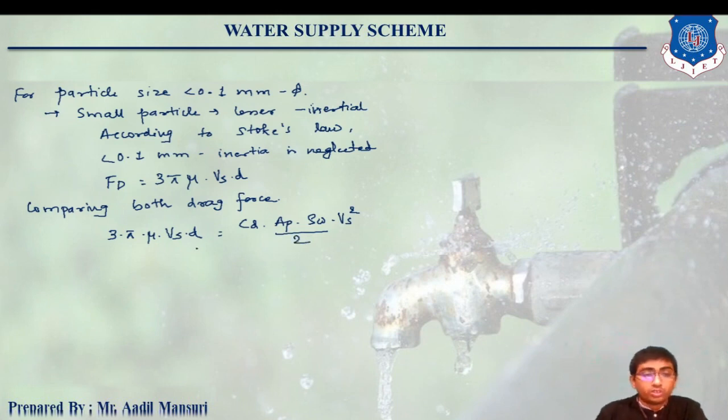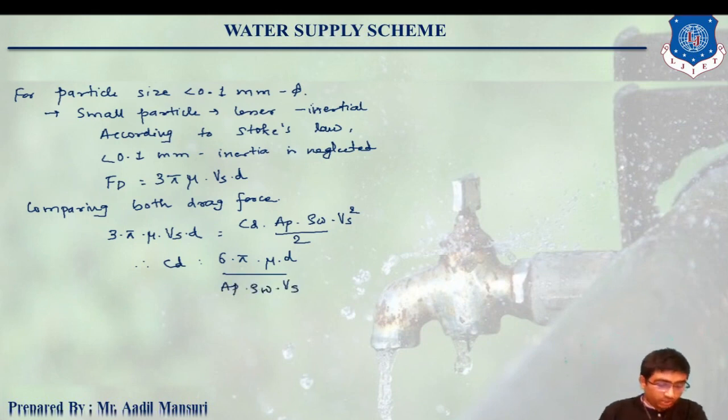Okay, so here therefore CD will be equals to 6 pi mu D upon AP rho W Vs.